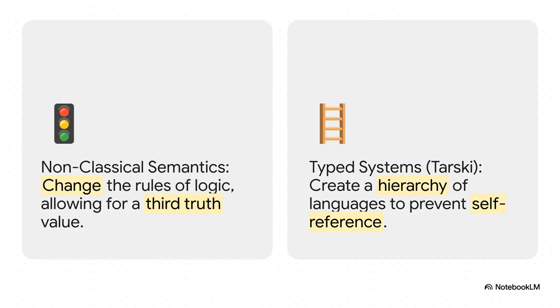So how do logicians and computer scientists get out of this mess? Well, there are two main escape routes. The first is to change the rules of the game. You could introduce a third truth value, something like undecided or paradoxical. The other option, which is a famous solution from a logician named Tarski, is to build a kind of firewall. You create a strict hierarchy of languages where a sentence can only talk about sentences on a level below it. It can never, ever talk about itself. It's a neat way to prevent the loop from ever starting.